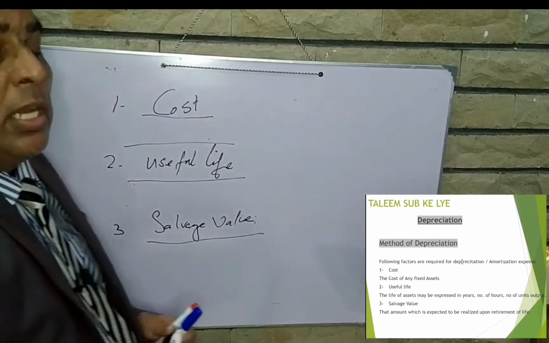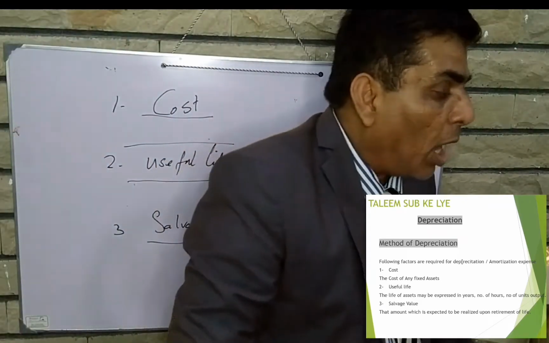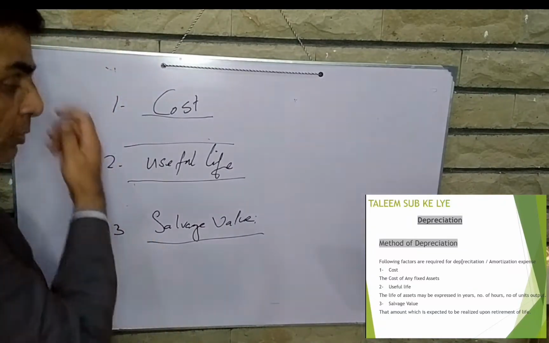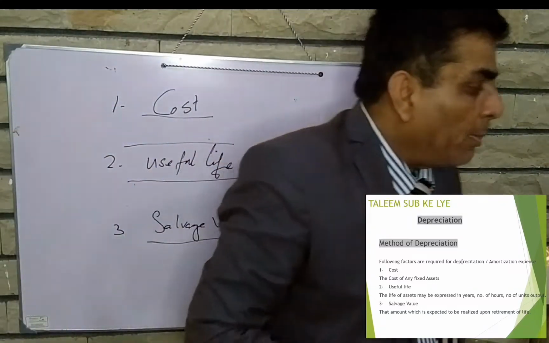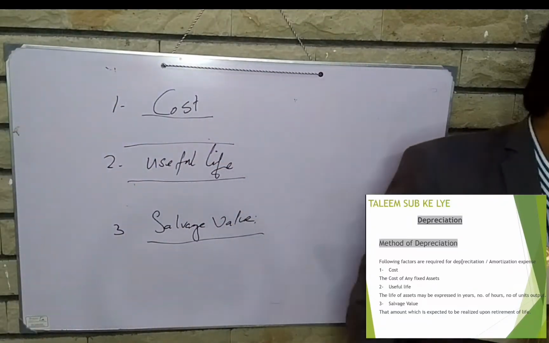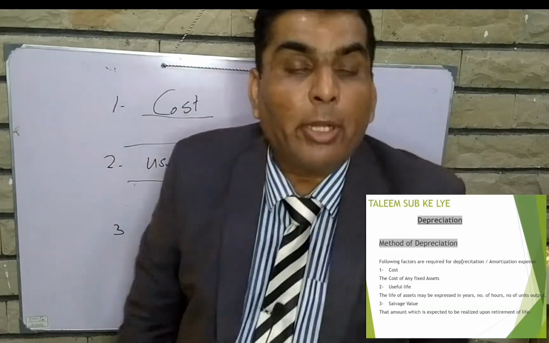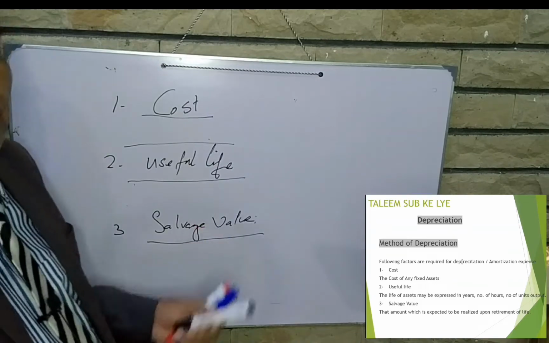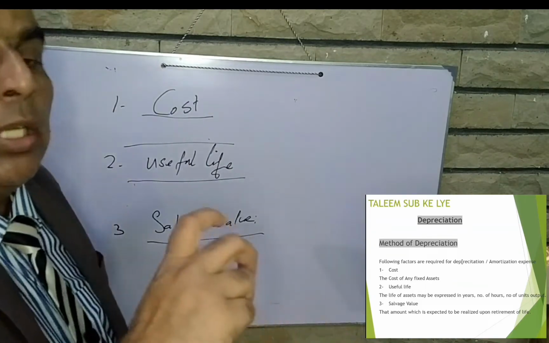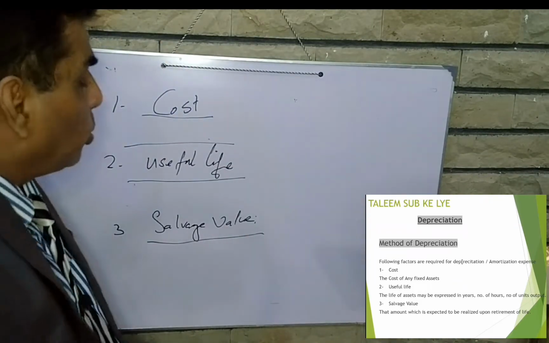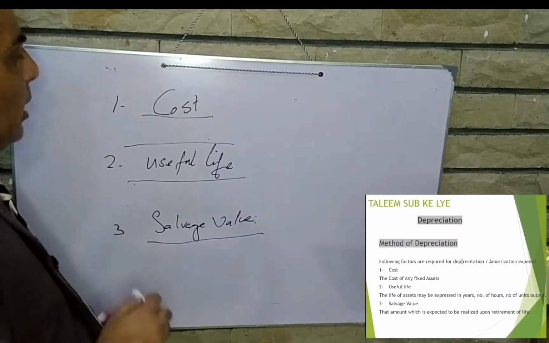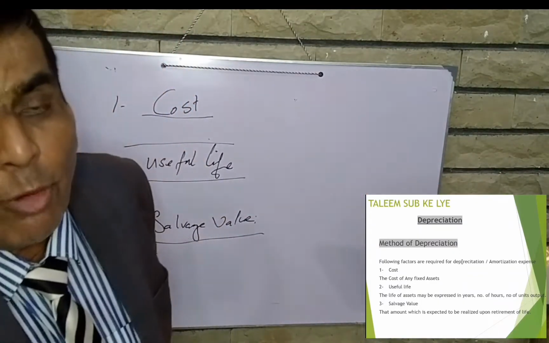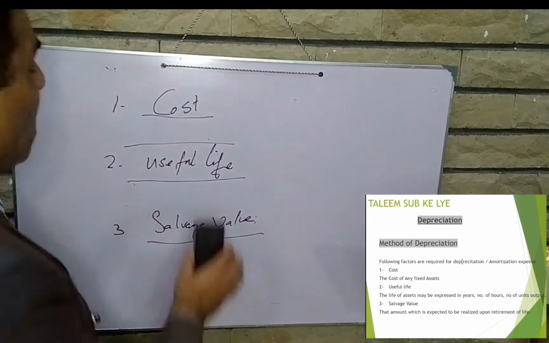Salvage value means the amount which is expected to be realized upon the retirement of the fixed asset. The amount for which the fixed asset can be sold after its life is over is called the salvage value. So these are the three items we should know before calculating the depreciation expense.